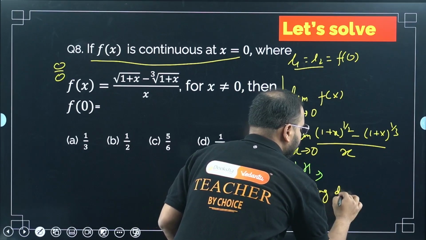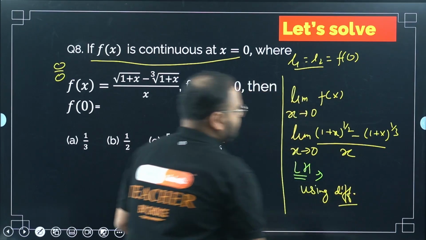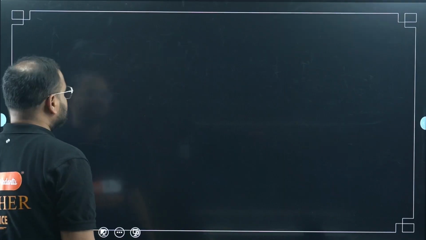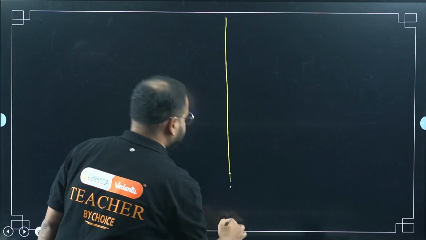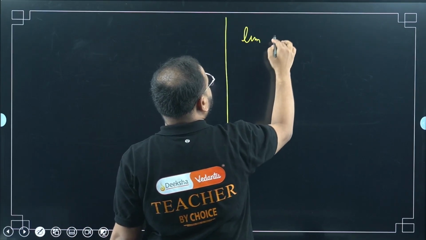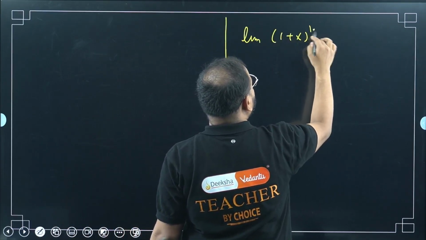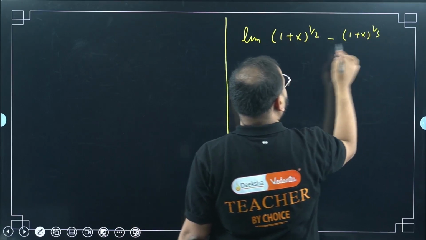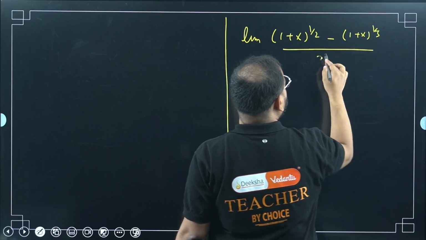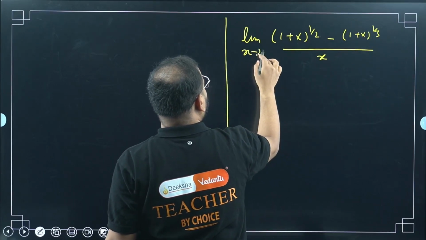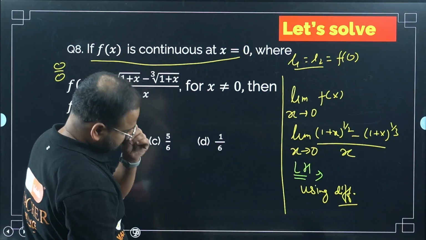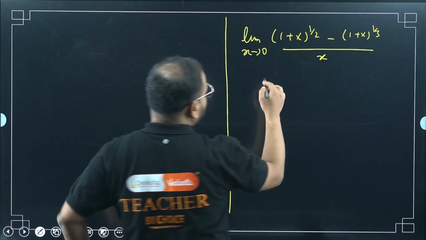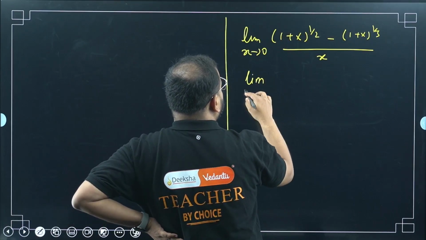So using differentiation, how will that look after differentiation? Limit of (1 plus x)^(1/2) minus (1 plus x)^(1/3), by x, as x tends to 0. Please cross check the steps. Now let's do the differentiation from the LH rule.